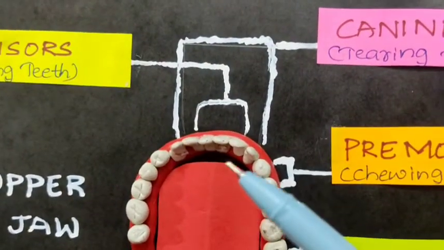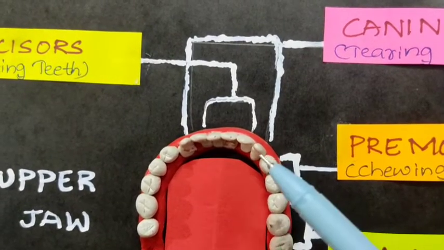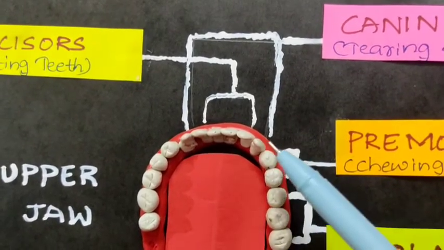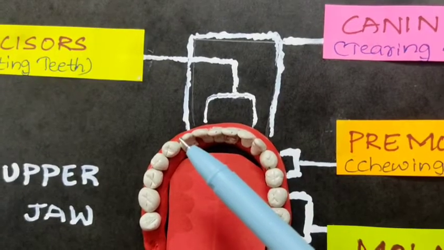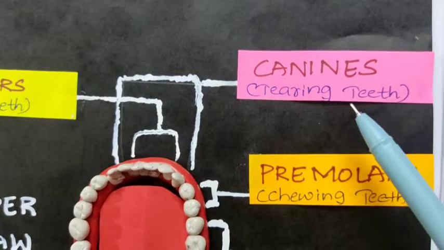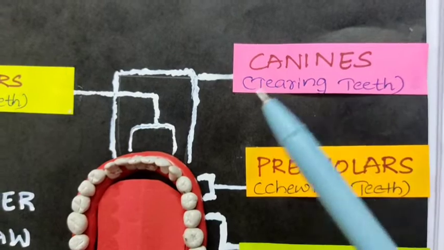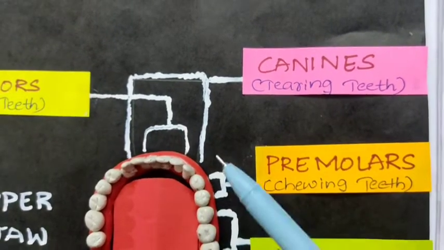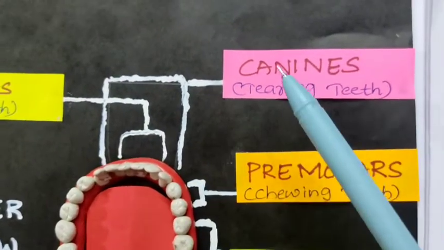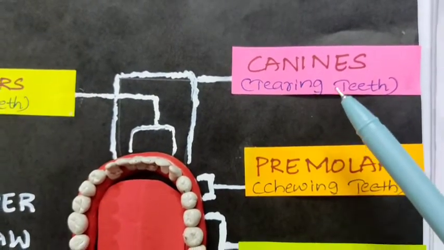Next, beside the incisors, there is a tooth here, on the right and left. They are used for tearing the food. Hence they are known as tearing teeth, and they are canines. So on either side of the incisors, you can see canines. They are used for tearing the food.